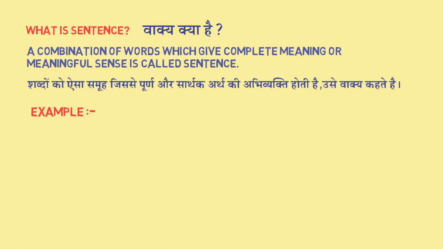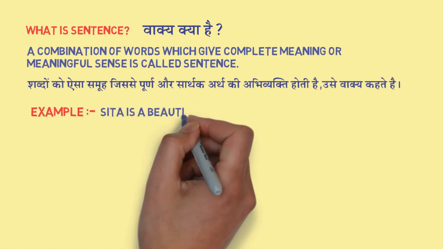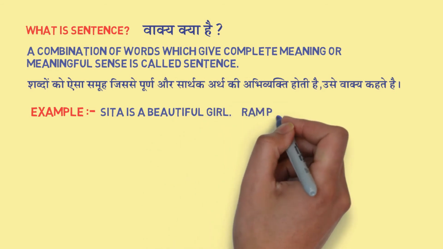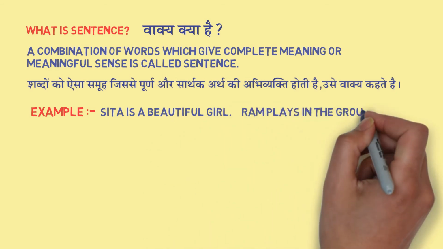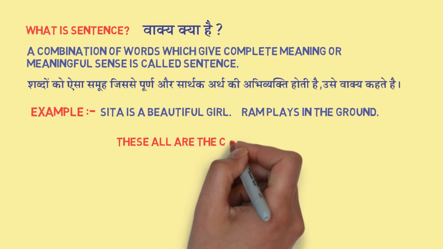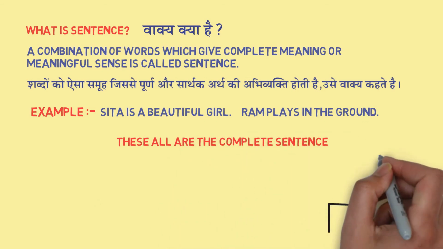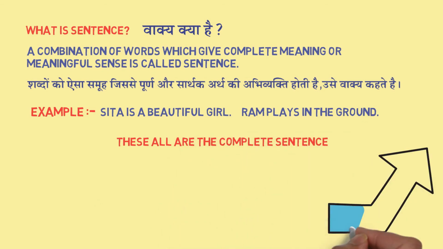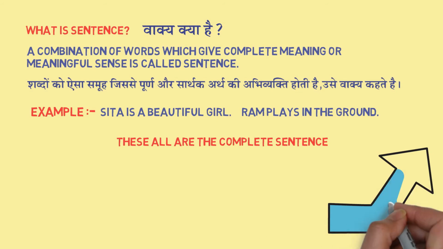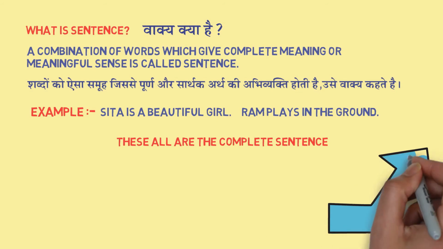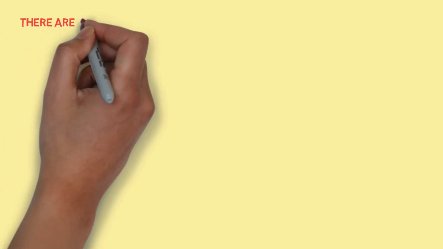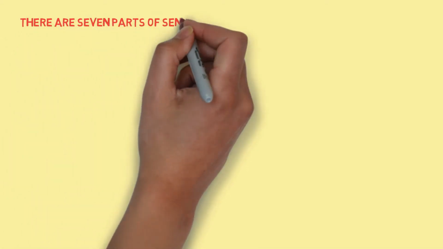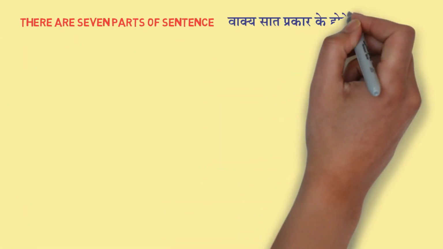For example, Sita is a beautiful girl. Ram plays in the ground. These all are complete sentences. So when a complete sentence is said, you listen, you understand the meaning of sentence. There are 7 parts of sentences. वाक्य 7 प्रकार के होते हैं.